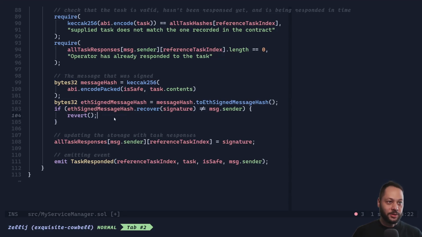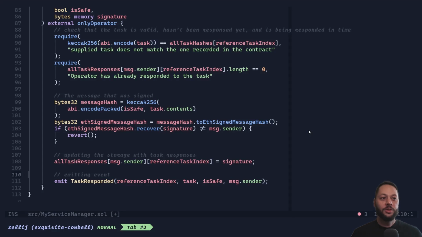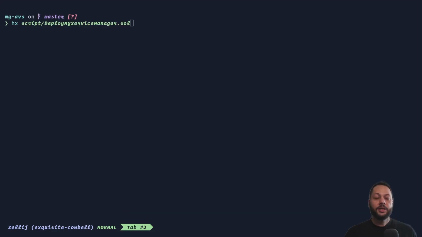If not, we'll revert. Then we will update the all task responses with the signature that the operator has sent and emit an event saying that this task was responded to, and then the task, the response, whether or not it's safe, and then who actually responded to it. And that's basically it for the smart contract side of the AVS. Next, we're going to create a script that will deploy our service manager locally and also register an operator to EigenLayer as well as our AVS.